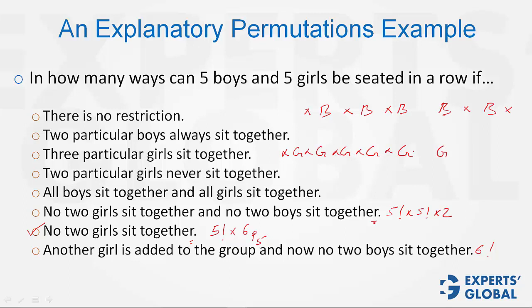1 extra because of the edges. Out of these 7 places, 5 have to be occupied by boys. Order matters, of course. So into 7P5. That would be the answer. A very important slide this. If you can solve all these questions, you have a fine idea of the basics of permutations.